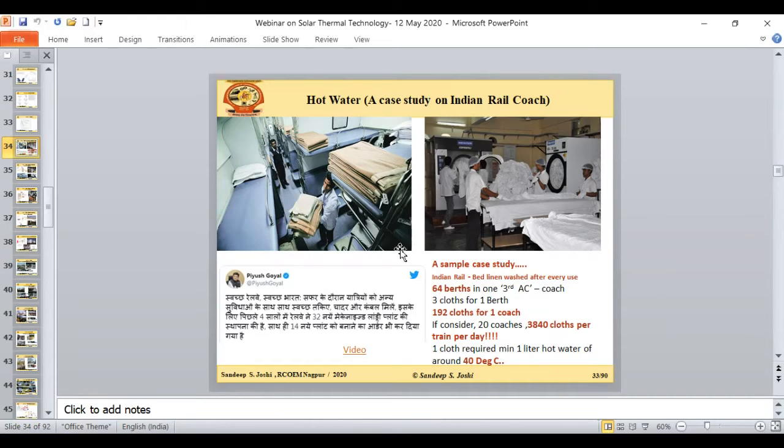And now you can imagine there are lots of trains, and on a daily basis we want to wash a lot of bed linen. Indian Railway is claiming that bed linen is washed after every use, and at the same time they are claiming that they wash these kambals after say 8 days, or within 2 or 3 weeks. If I want to wash this with conventional energy, definitely a lot of LPG is required, or if I want to use an automated washing machine with an inbuilt electrical geyser, a lot of electrical energy is required. But surely we can use solar thermal energy for this.